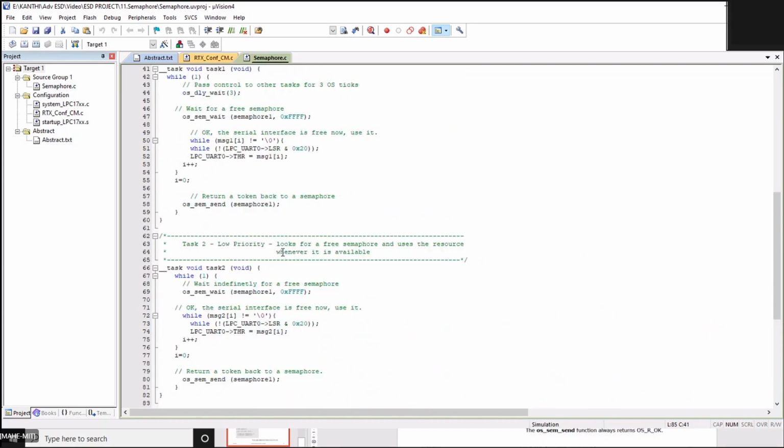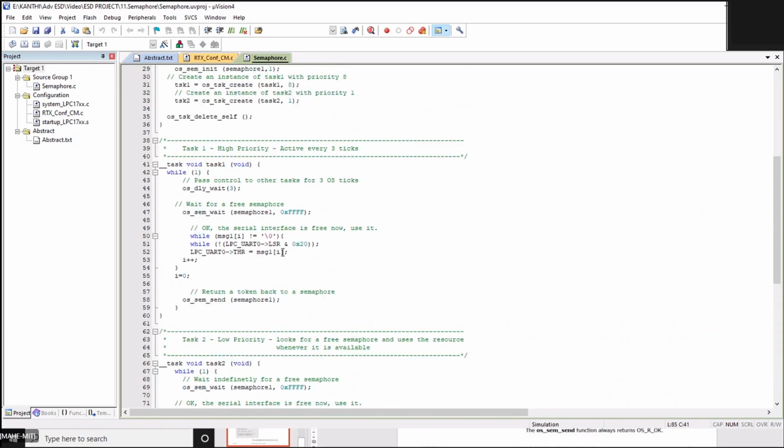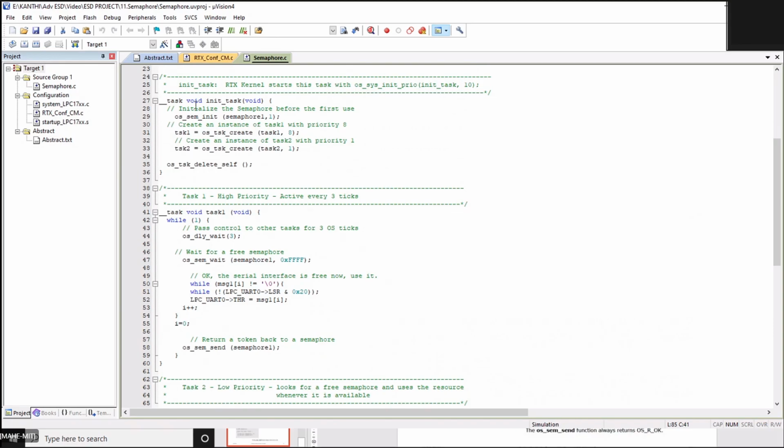Now we have two tasks. Before that, I'm calling the initialization, wherein I'm creating the tasks. Here you can see there is an initialization function. It initializes the semaphore with the semaphore count as 1. I've got two tasks: task 1 is given priority 8 and task 2 is given priority 1.